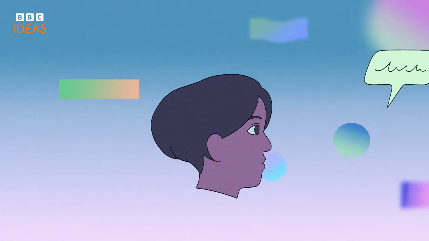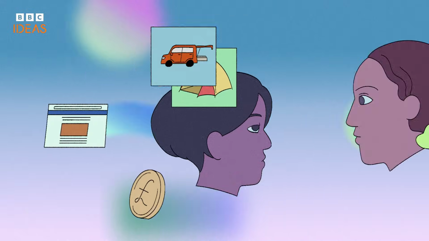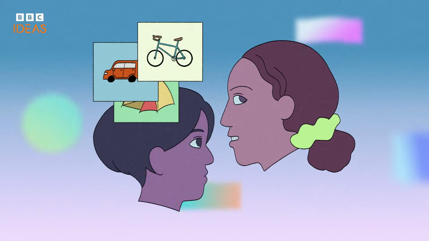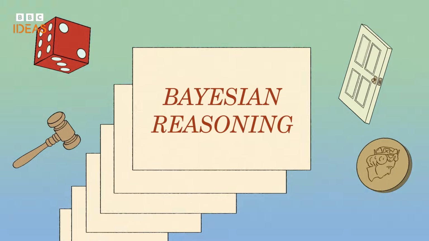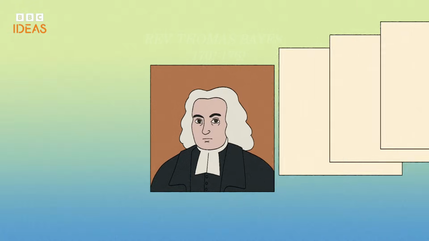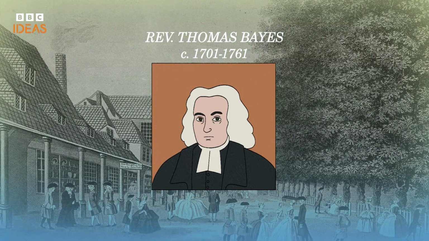You probably don't realize it, but every time you change your mind based on new information, like rethinking a decision after hearing a friend's advice, you're using something called Bayesian reasoning. Bayesian reasoning was first articulated by the Reverend Thomas Bayes, a clergyman from Tunbridge Wells in southern England, way back